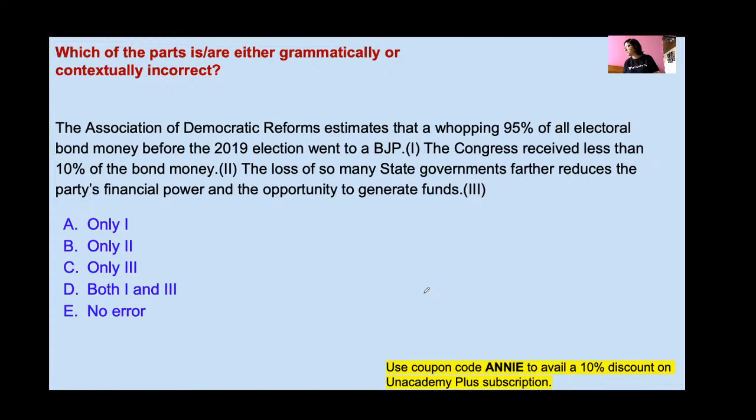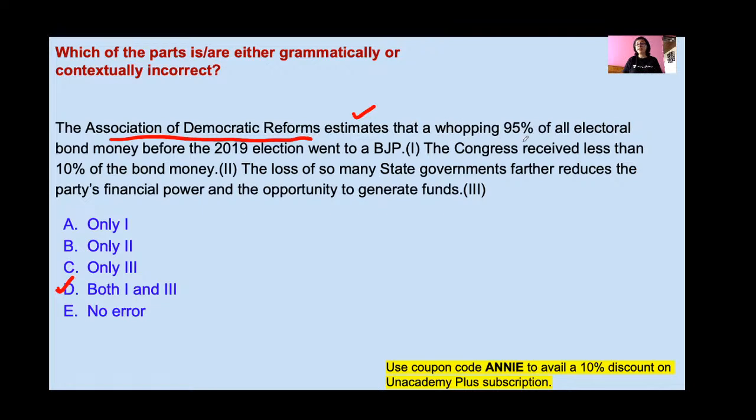Option D. Okay, you are saying option D. Yes, you are right. Option D is the right answer. So Jennifer and Sayan, yes, option D is the right answer. The Association of Democratic Reforms. We are talking about only one association, a singular association, that's why we will use singular verb estimates.